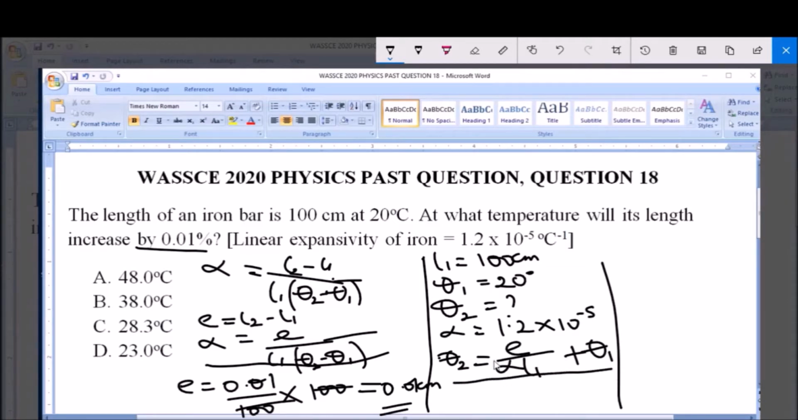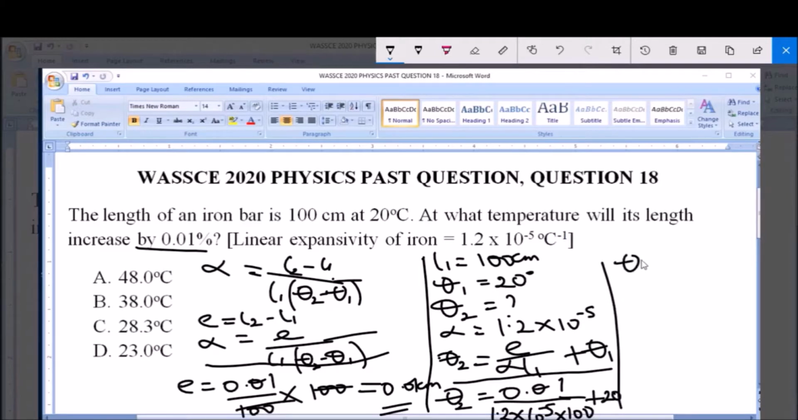Theta 2 is equal to the increase in length E all over alpha, which is the linear expansivity, multiplied by L1, which is the initial length, plus theta 1, which is the initial temperature. So we have that theta 2 is equal to, now E, the increase in length, is 0.01 centimeter, so 0.01 all over alpha, the linear expansivity, 1.2 times 10 raised to the power of minus 5 multiplied by L1, which is 100, then everything plus theta 1, which is 20.